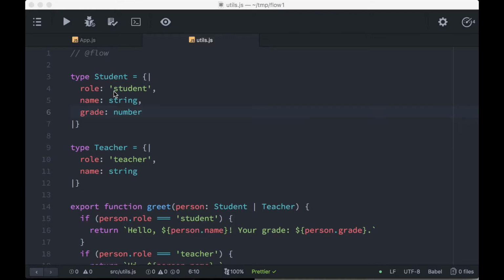But Flow's linter says this is a bad idea. This is a sketchy null check. Grade is a number. It could be a 0. We'd want to show 0. But that's falsy. What should we do? We should be more specific.